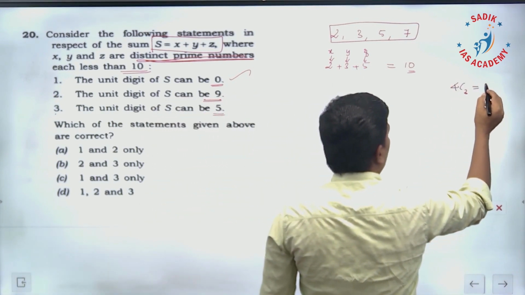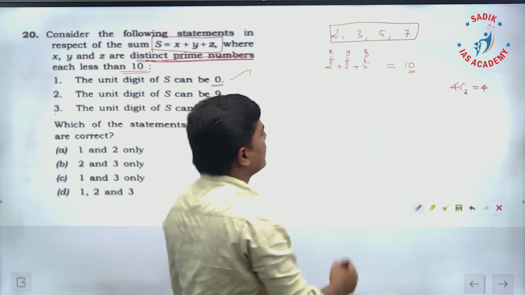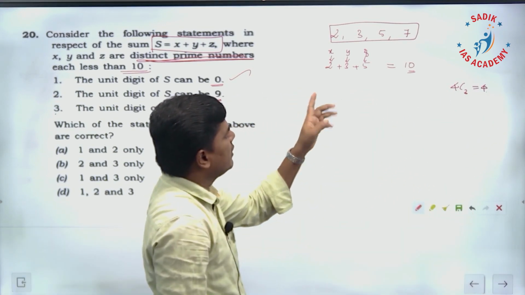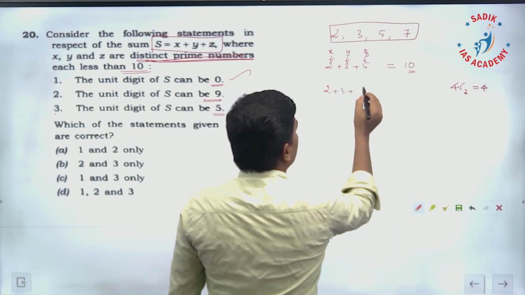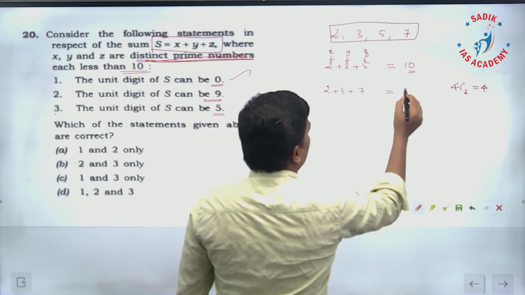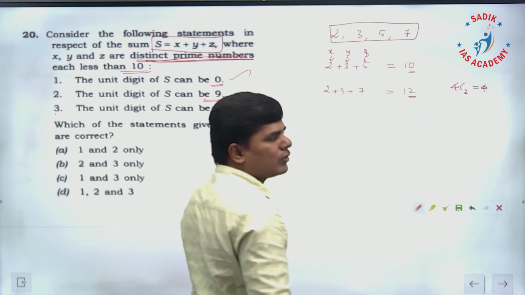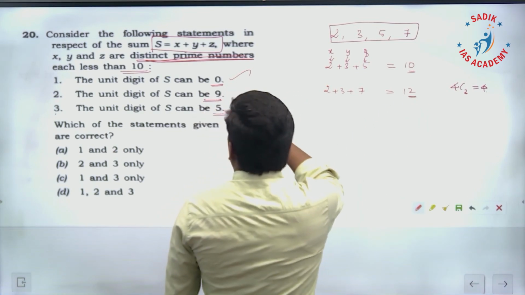4C3, that means 4 possibilities. One of the possibilities we have written: 2, 3, 5. Another possibility is 2 plus 3 plus 7. So here it is going to be 12. The unit digit is what? Ending with 2. That is not here.